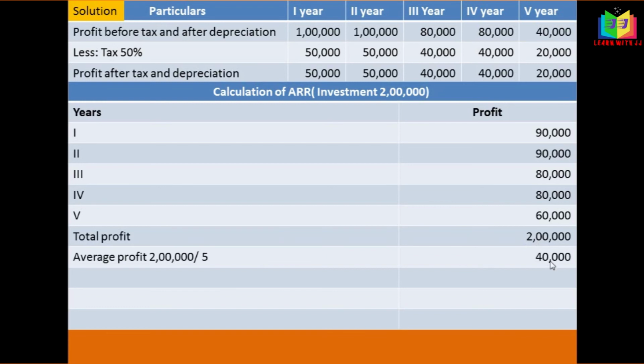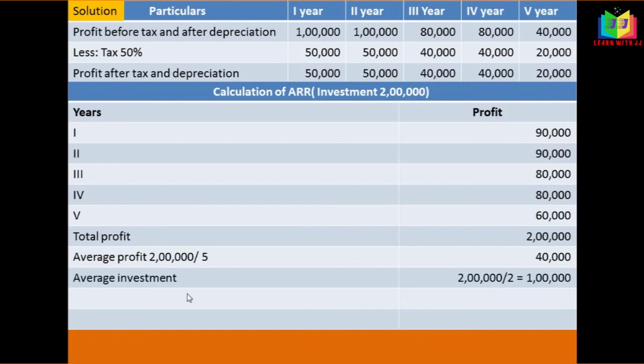And now we need to know what is the average investment, because in order to find the ARR on average investment, we have to know the average investment. So for that, we'll calculate that average investment, that is nothing but the investment divided by 2. Investment is 2 lakh, divided by 2 will get 1 lakh. 1 lakh is the average investment.